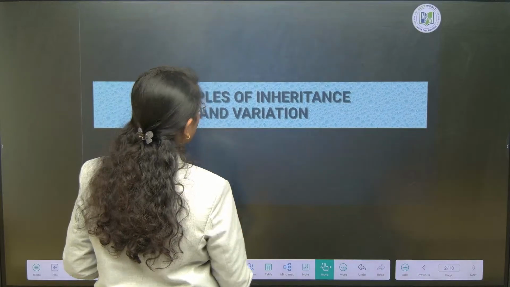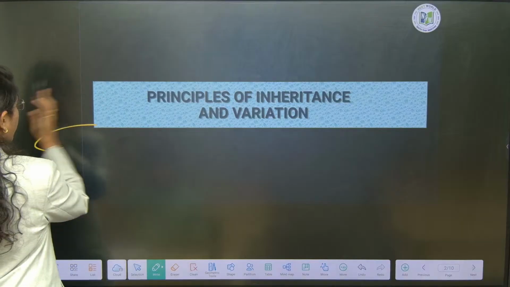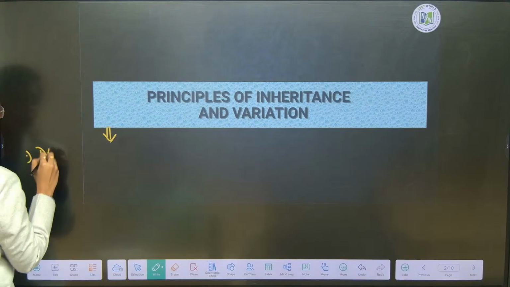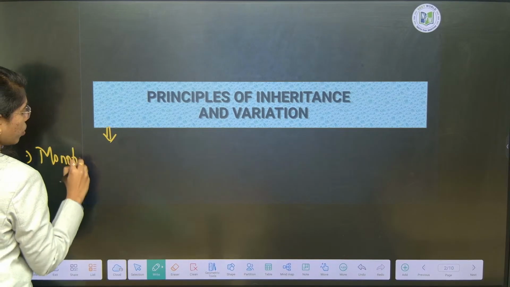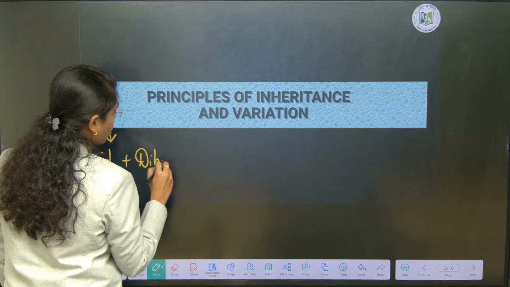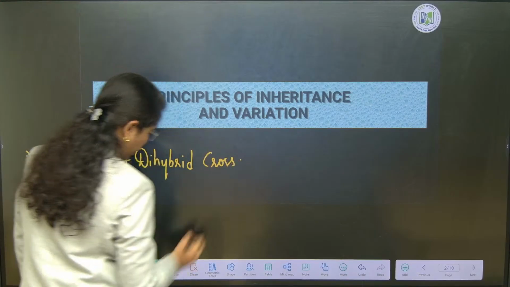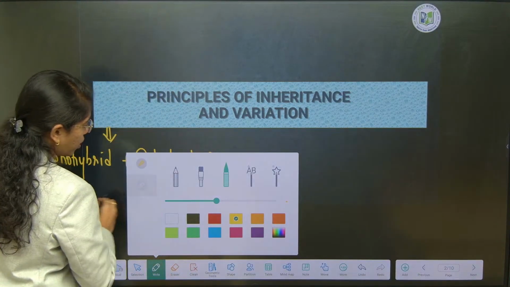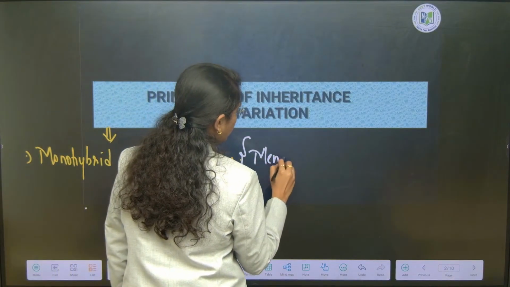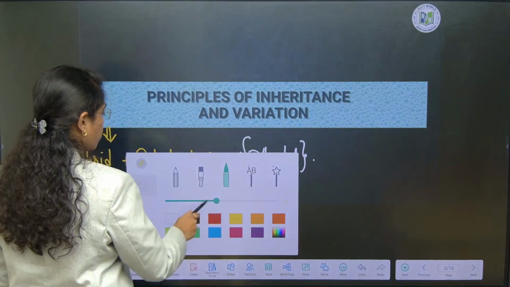First is principles of inheritance and variation. Very first thing is monohybrid and dihybrid cross, that is given by Mendel. Take down monohybrid and dihybrid cross by Mendel, through what model organism he has proposed it.